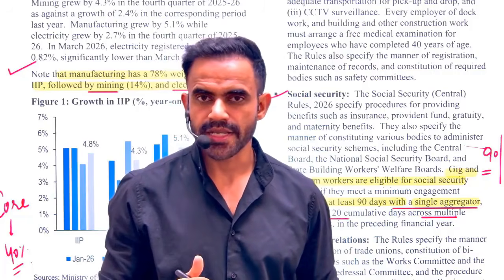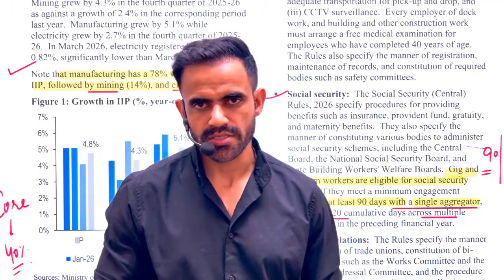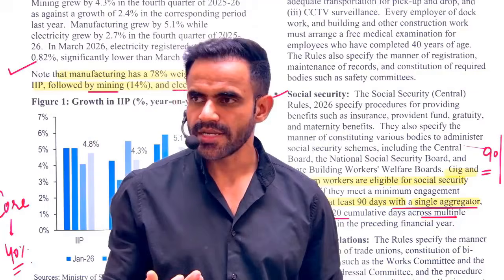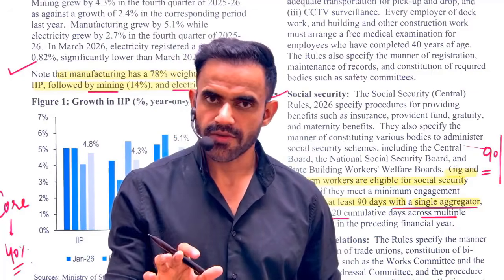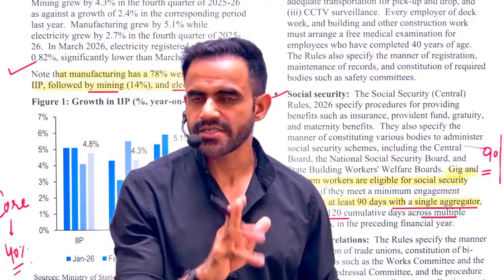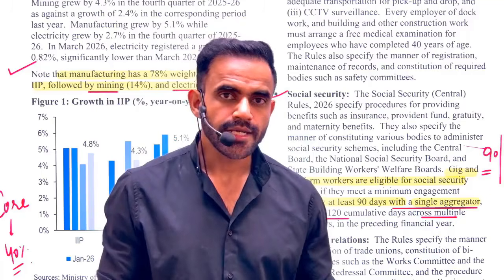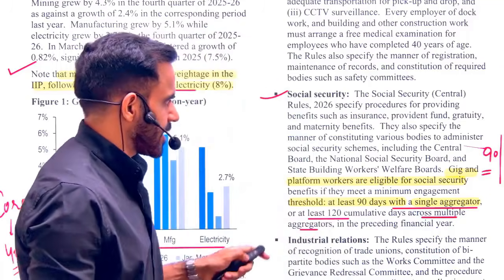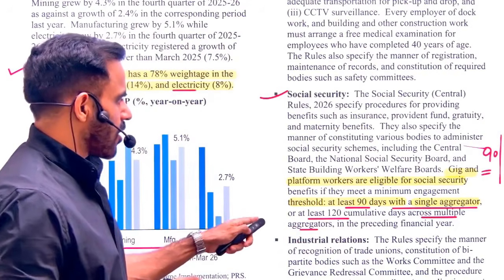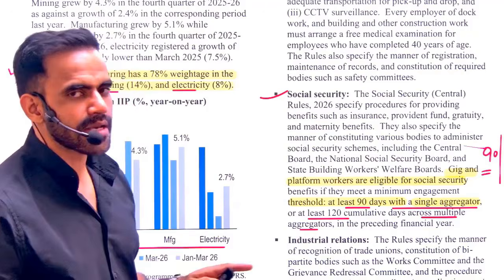So that's why companies say we should not have to take care of the Social Security benefit of these workers, because they are not working full-time for us. On the other hand, the government is saying, no, you will have to take care of the Social Security benefit, but only if the workers fulfill certain conditions. The first condition is that such a gig worker needs to work at least 90 days with a single aggregator, or at least 120 days across multiple aggregators in a particular year.